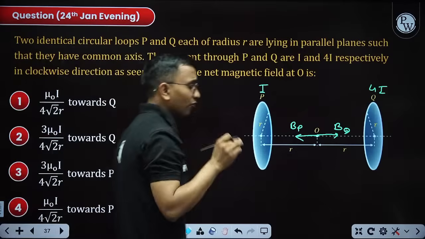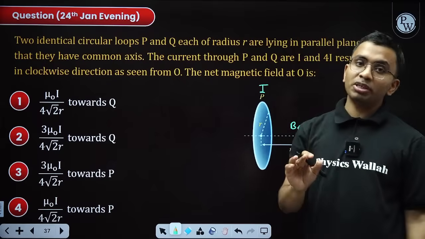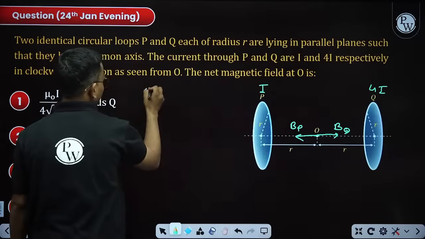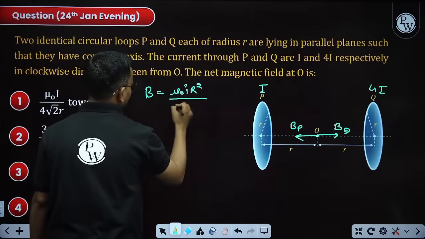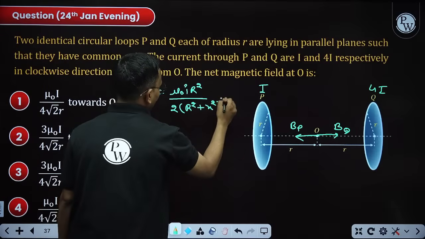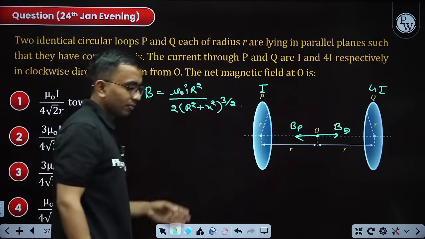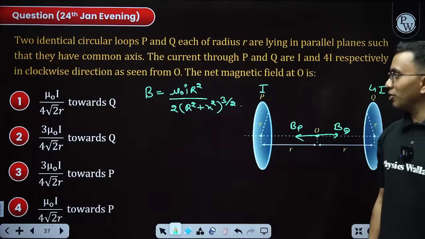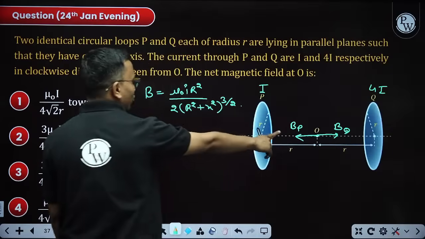Now, the formula for finding the magnetic field on the axis of a current carrying loop should be remembered. Many times it is asked. B is equal to mu naught I r square divided by 2 into r square plus x square whole to the power 3 by 2. This is an important formula. Multiple times NTA asks this, and NTA knows that many students get confused in this, therefore they ask it. Okay, now you write BP and BQ.